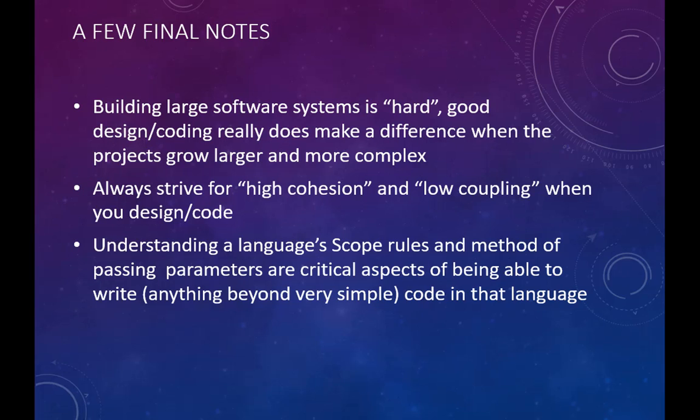Keep your functions small and single-purposed, and low coupling, so that they're not dependent on one another unless they really need to be. Also, understanding a language's scope rules and the method of passing parameters are critical aspects for being able to write anything beyond a very simple program in that language.